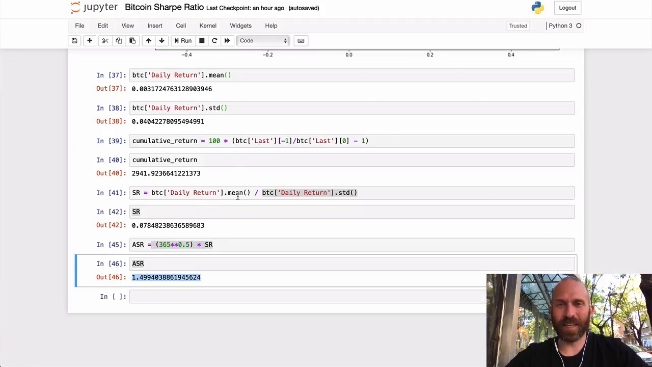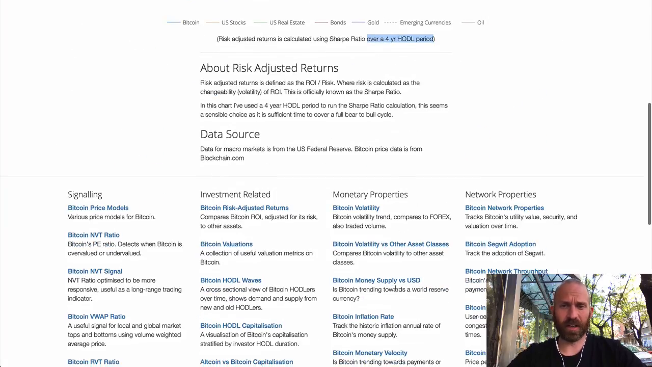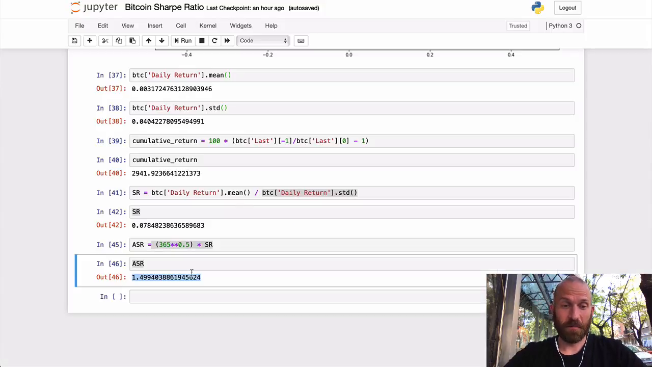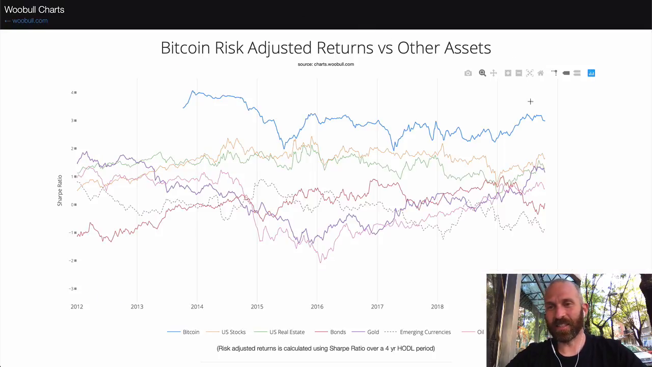I'm going to mess around with the dates, try and get longer time periods. He also had data from blockchain.com. I got mine from Bitstamp. So I'm going to keep messing around with that and figure out why. If you guys know why my annualized Sharpe ratio is not as high as his, let me know.